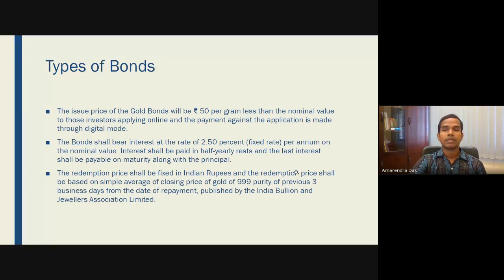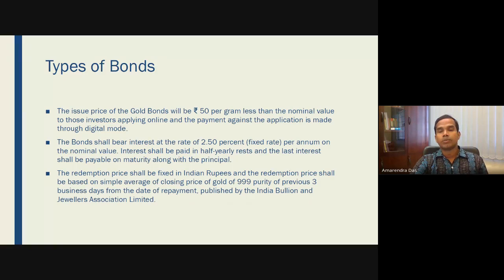How is it done? The redemption price shall be based on the simple average of the closing price of gold of 999 purity of previous 3 business days from the day of repayment. Suppose you have bought a sovereign gold bond 8 years ago, and you want to encash it today.